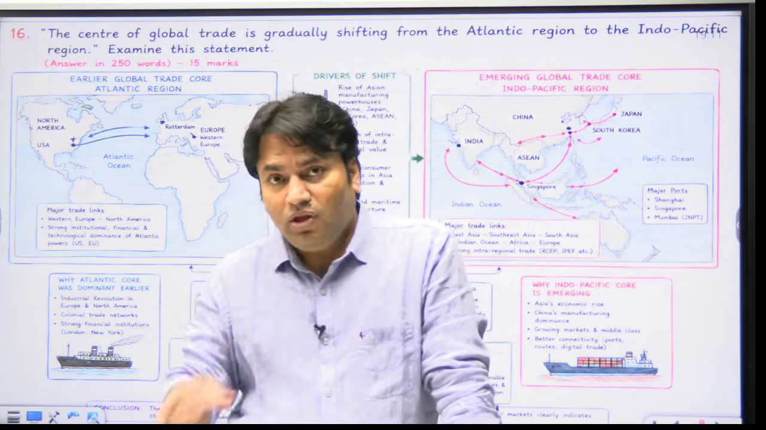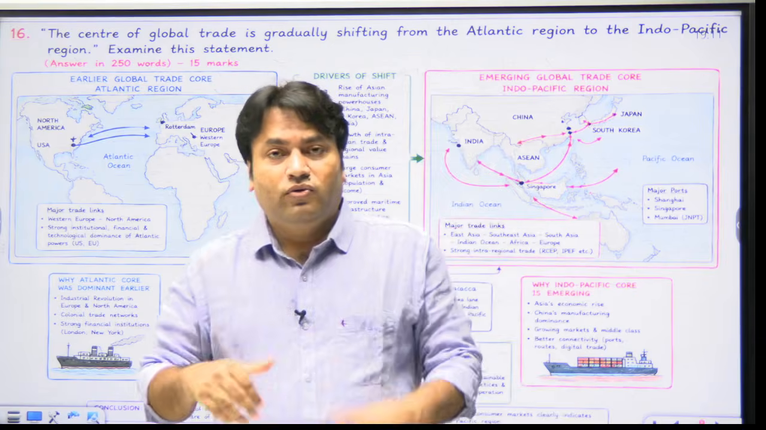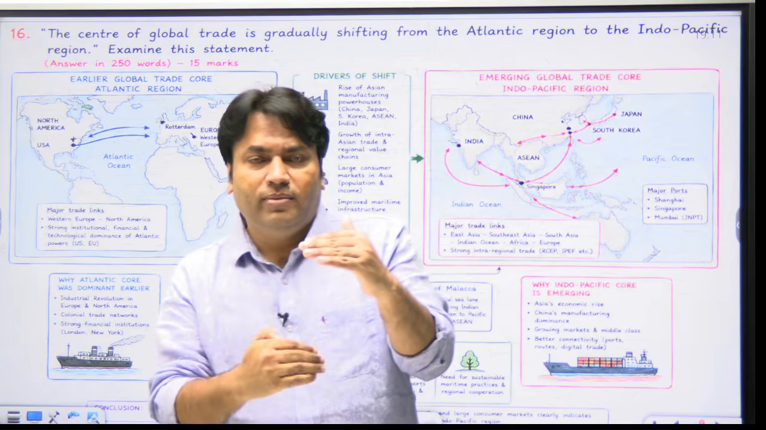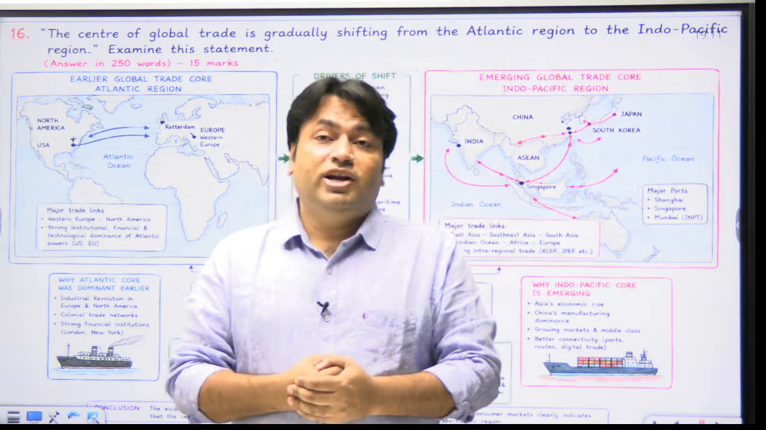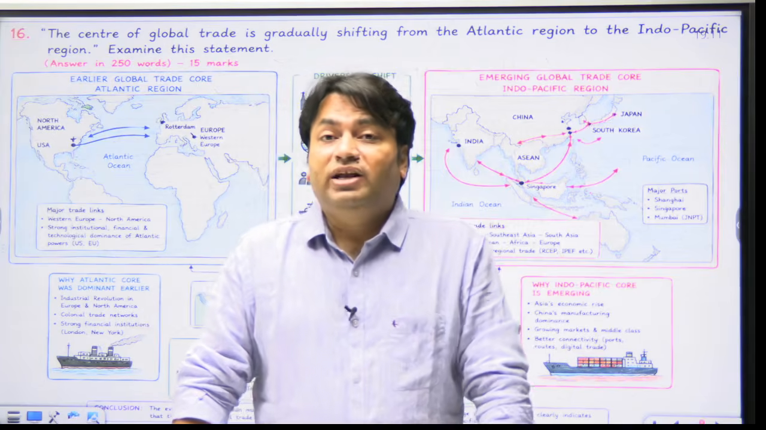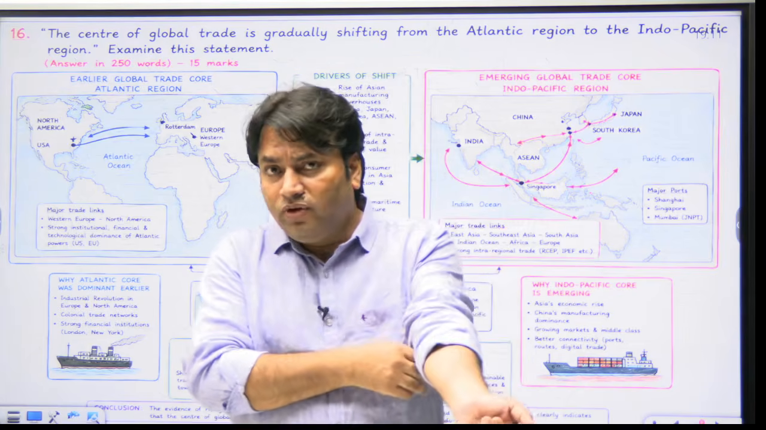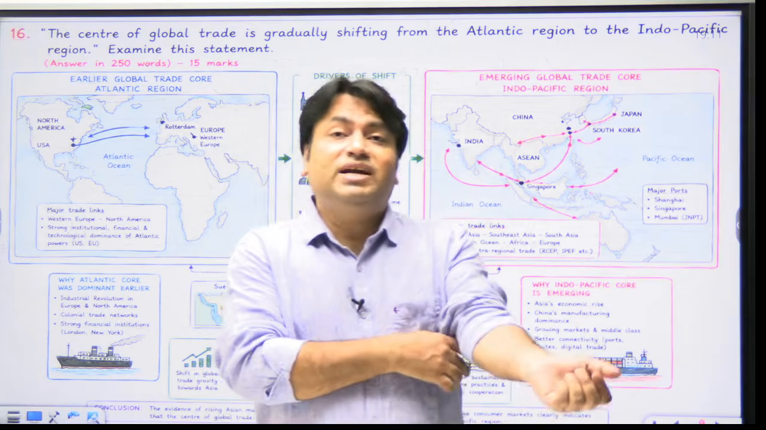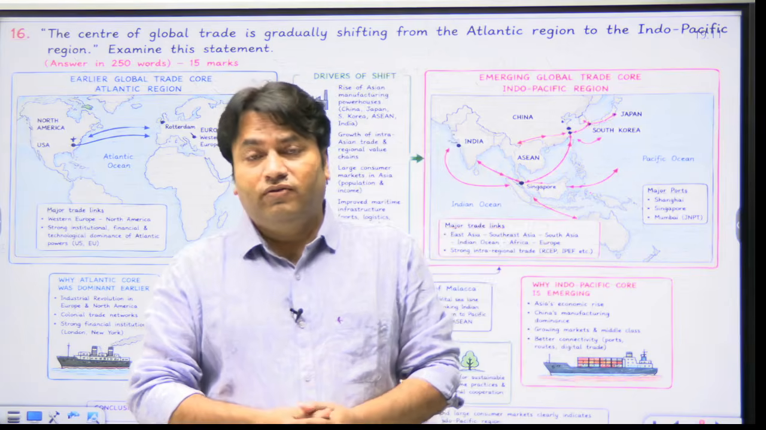Now, we have to write the answer of this question in 250 words. So in introduction, body, conclusion format, we can write in the introduction that the Atlantic region historically dominated global trade through European industrialization, colonial networks and the rise of North America. However, the rapid growth of East and South Asia is producing a gradual eastward shift in the geography of global trade.